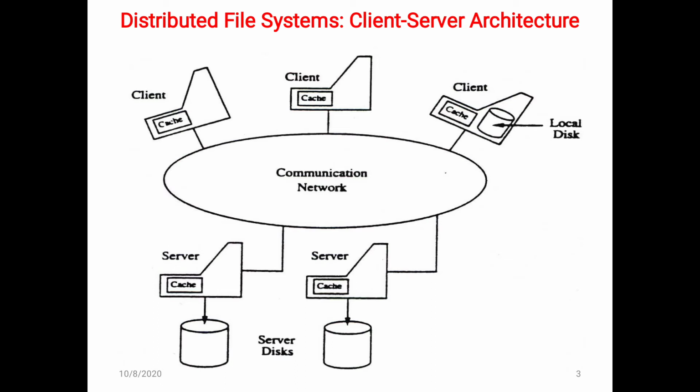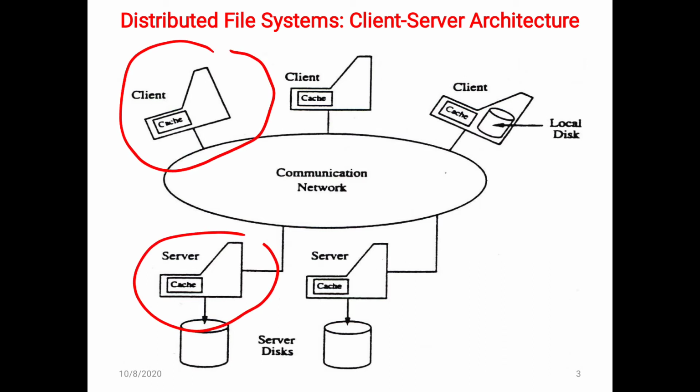This is the diagrammatic view of the client server architecture, which is most widely used in our distributed computing environment. In this diagram you can see that one is the client and one is the server. The client is associated with the server via a communication network. That means the client can communicate to the server via the network. That is the mode of communication here.